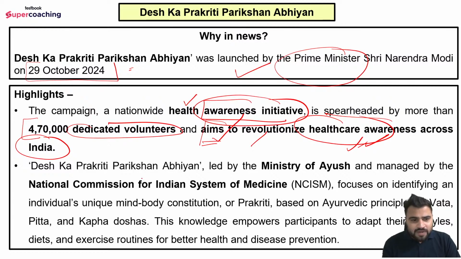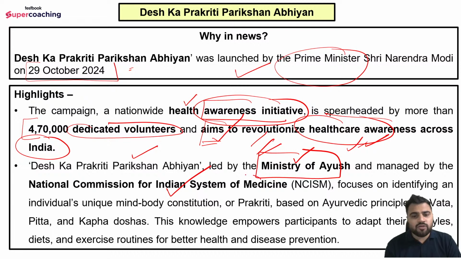Moving on to the second part, that is देश का प्रकृति परीक्षण अभियान, led by Ministry of आयुष. Again this is very very important guys, it is led by Ministry of आयुष. ठीक है, ये बेसिकली Ministry of आयुष के अंदर एक इनिशिएटिव यहाँ पे स्टार्ट किया गया है, एंड विच इज मैनेज्ड बाय द नेशनल कमीशन फॉर इंडियन सिस्टम ऑफ मेडिसिन. तो ये मैनेज किसके द्वारा किया जाता है? It is managed by the National Commission for Indian System of Medicine, but this initiative was started under the Ministry of Ayush.